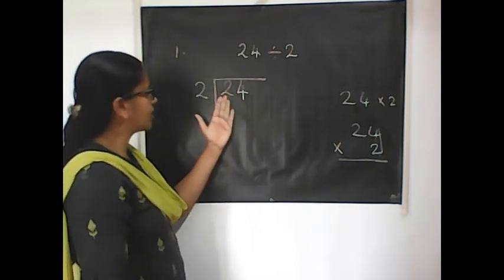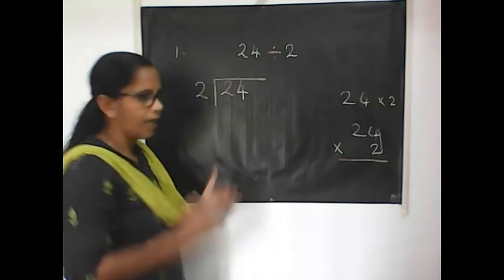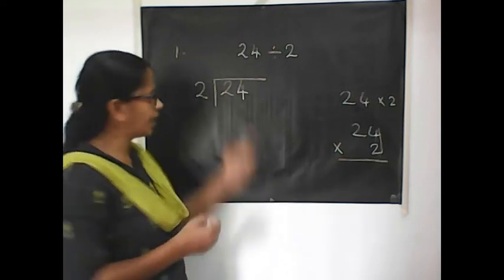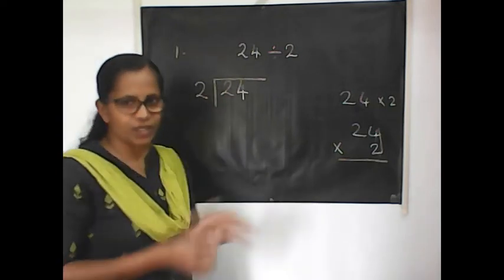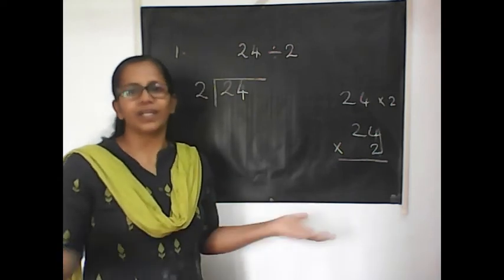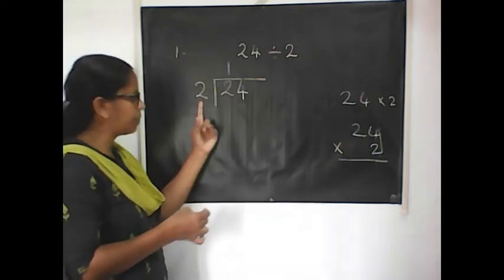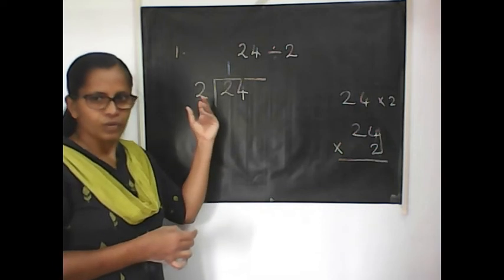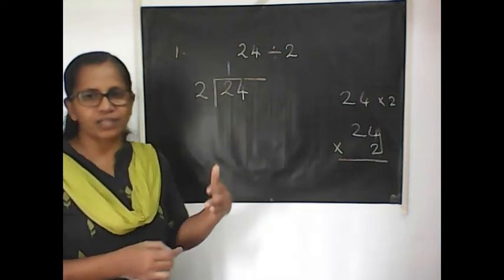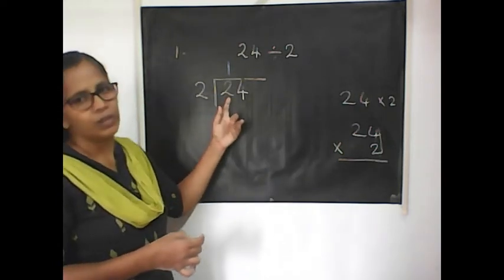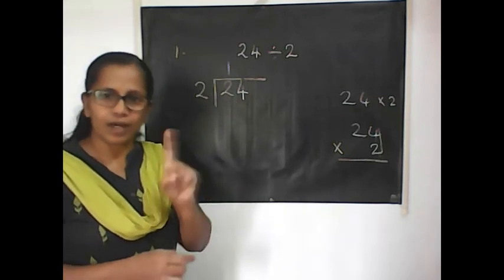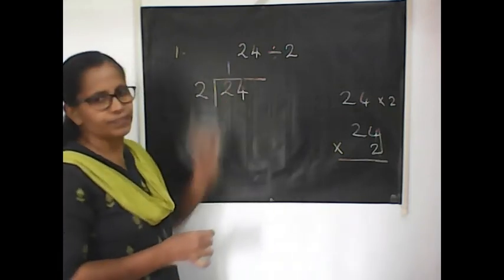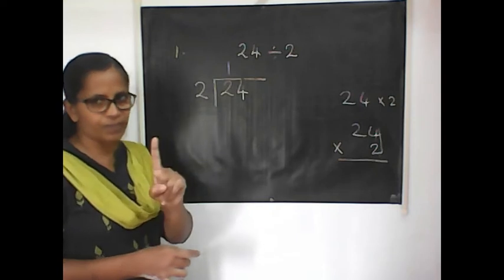First, you should see that I have only 2 toffees that I am going to give to 1 student. So, how many students will get it? Say the multiplication table of 2. How many times do you have to say the table to get the product as 2? 2 into 1, only one time. That 1 you should write there. Got it? That is the first step.